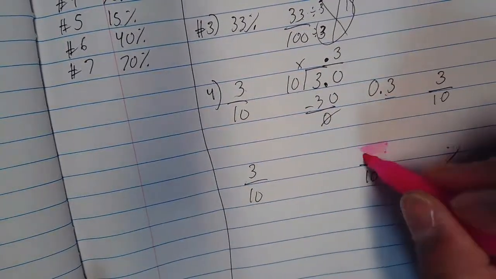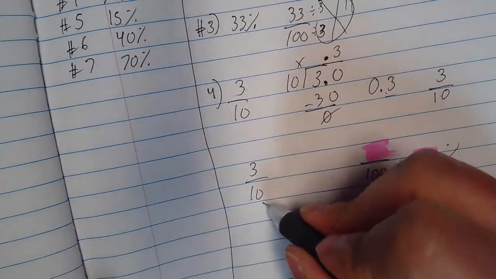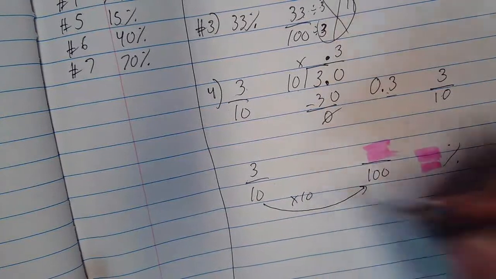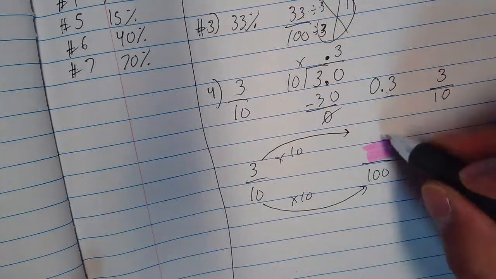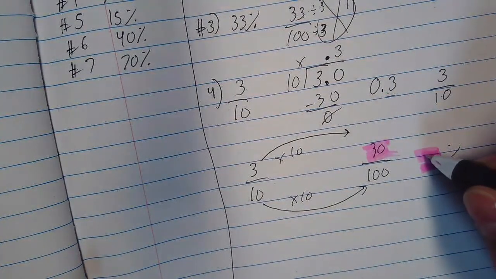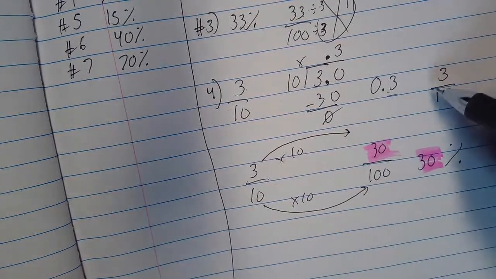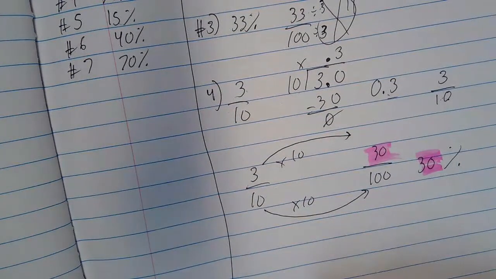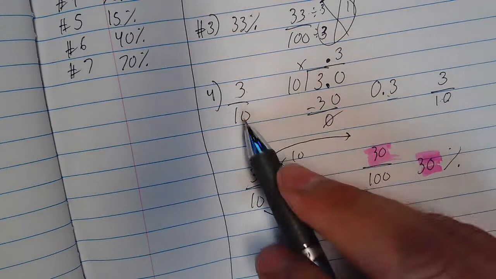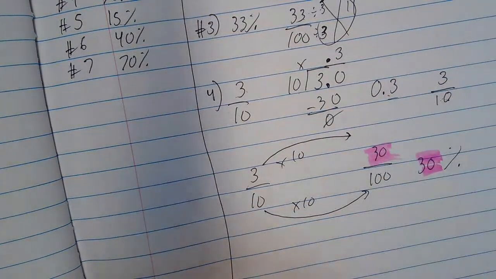Again, what goes on here for the numerator will go in front of the percentage symbol. I can scale up by a factor of 10, so I do the same thing to the top. 30 hundredths. 30%. And you know what? I just caught my mistake. See what happens? I went too fast. Basically, I ended with the same thing I started with. The goal was to change it to a fraction. I forgot what I was trying to do here. So let me just do this real fast.